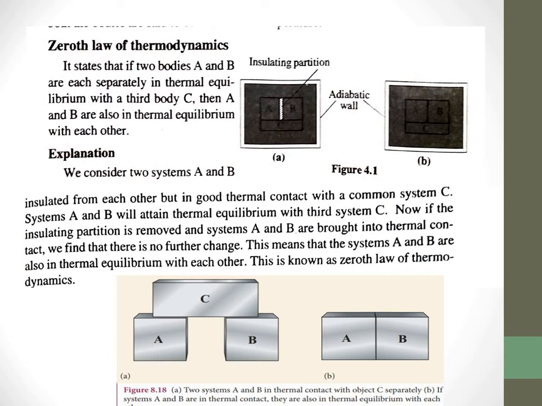For example, consider two systems A and B insulated from each other but in good thermal contact with a common system C. Since systems A and B will attain thermal equilibrium with the third system C, you know that when in thermal contact for a long time, they will be in thermal equilibrium. At the same time C is in contact with B, so it will also be in thermal equilibrium. Thermal equilibrium means these two have the same temperature and these two have the same temperature. If A and C have the same temperature and B and C have the same temperature, A and B should have the same temperature. This is known as the zeroth law of thermodynamics.